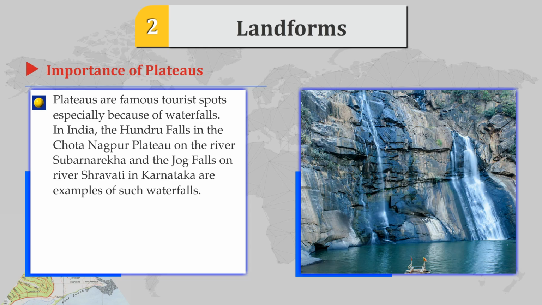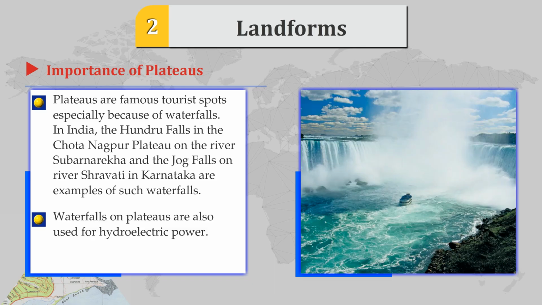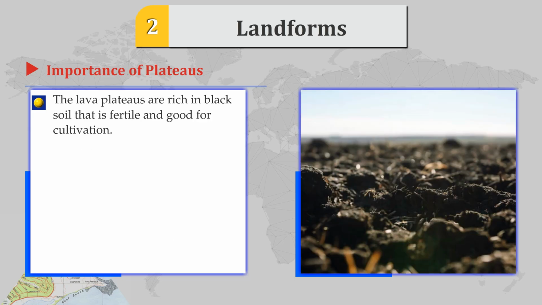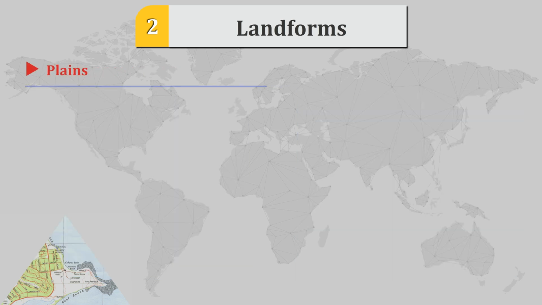Plateaus are famous tourist spots, especially because of waterfalls. In India, the Hundru Falls on the Chota Nagpur Plateau on the river Subarnarekha and the Jog Falls on the river Sharavati in Karnataka are examples of such waterfalls. Waterfalls on plateaus are also used for hydroelectric power. The lava plateaus are rich in black soil that is fertile and good for cultivation.